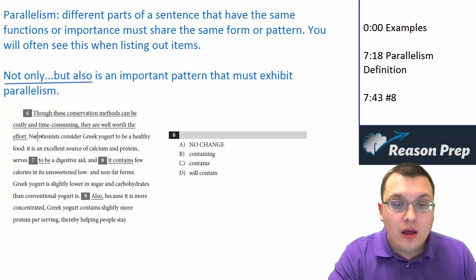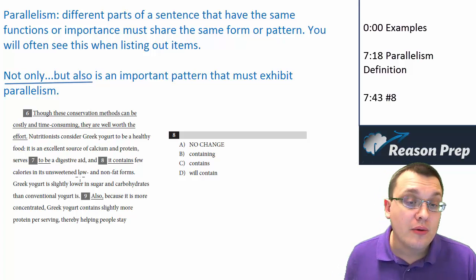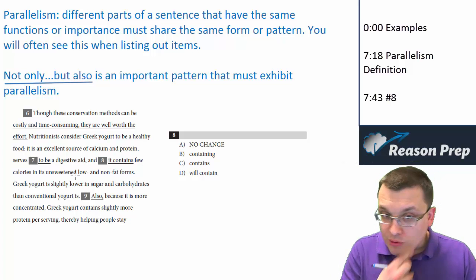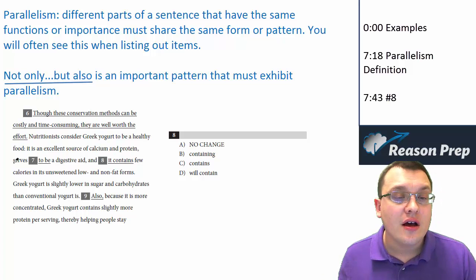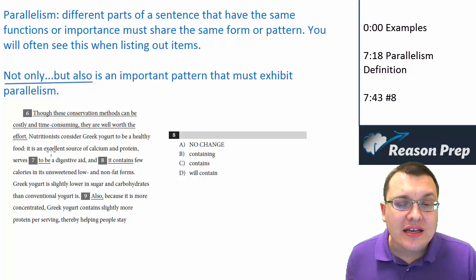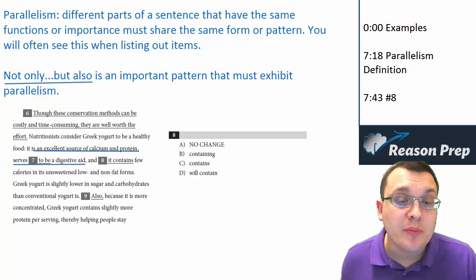Number 8. Nutritionists consider Greek yogurt to be a healthy food. It is an excellent source of calcium and protein, serves to be a digestive aid, and it contains few calories in its unsweetened low and non-fat forms. So what's going on here? We have, again, a colon introducing a list of things that we can just say about Greek yogurt. We have, it is an excellent source of calcium and protein, serves to be a digestive aid.